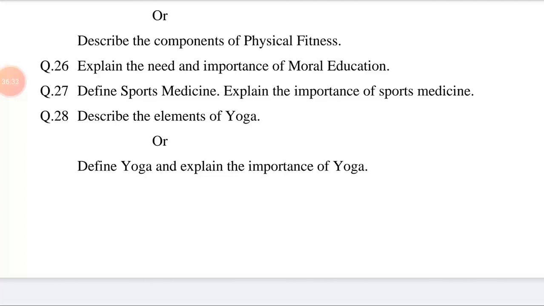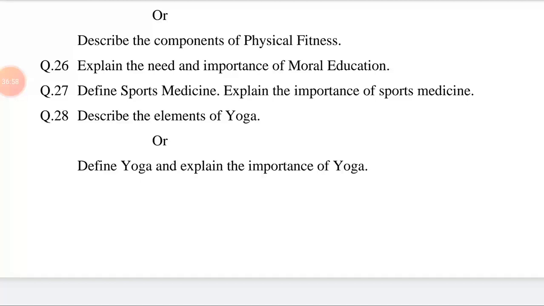Then conclusion. In a nutshell, it can be concluded that yoga is very significant for human beings, especially in present day life. An individual can attain perfect health and he can lead a happy, contented, and fruitful life if he